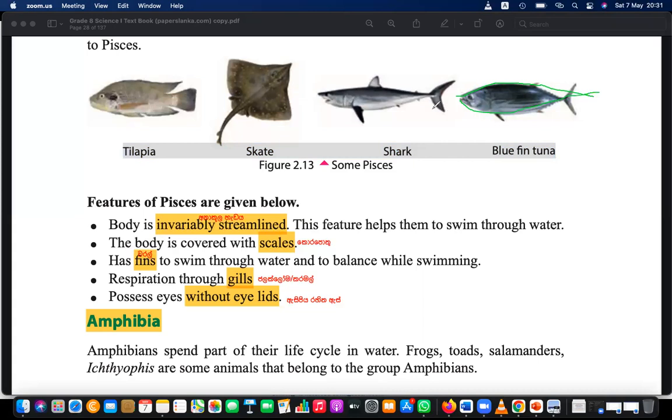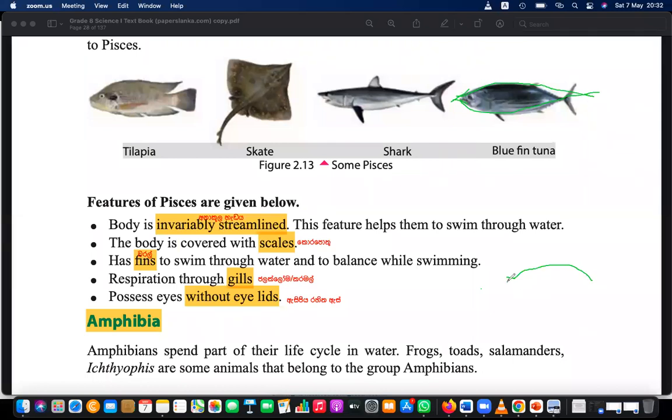They have this shape. When this shape is maintained, it's very easy to move. It is very easy to swim through. That is why they maintain this shape. If you know how planes and aeroplanes are created, you can see the same kind of shape. Even the birds have this invariably streamlined shape.